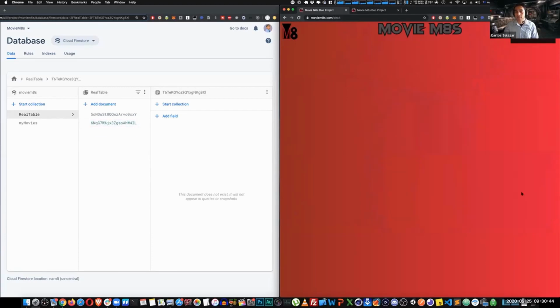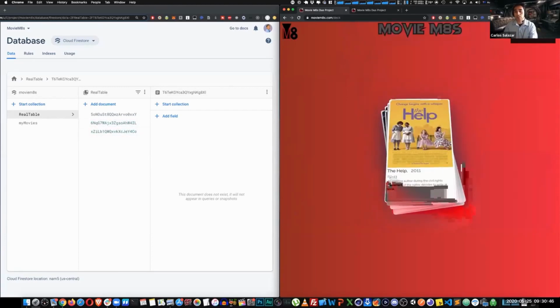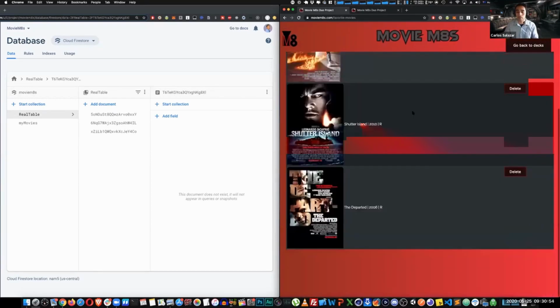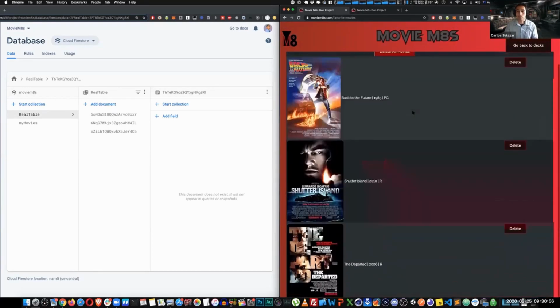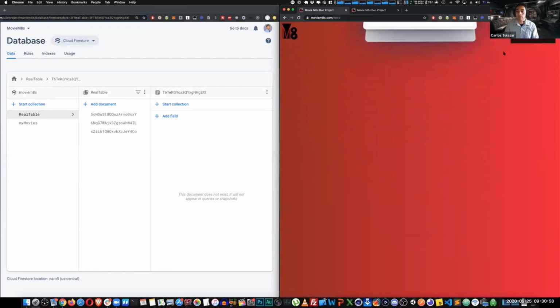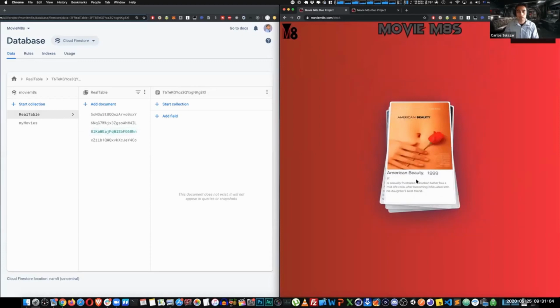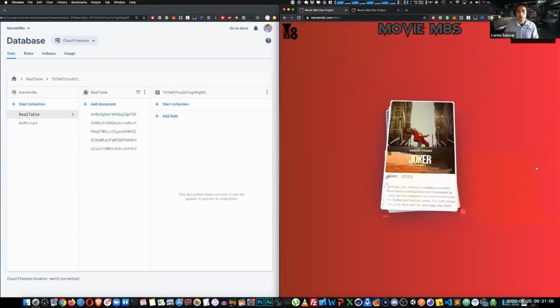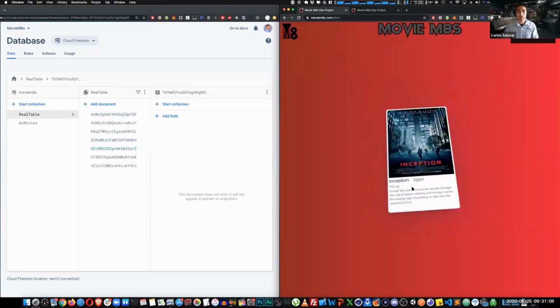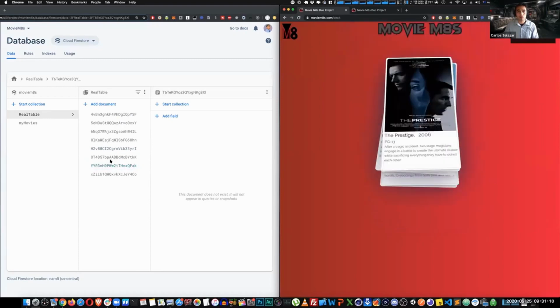Back to the Future, excellent movie. And if I bring your attention to the screen on the left, that is our backend, our database. Right now we have saved 3 movies after we deleted all of them before that. So these 3 movies we have here. If we go back to the deck and I swipe right, you'll see a new record appearing in this column right here. So there's one more, American Beauty, Joker, Into the Wild, Inception. All these records are created.